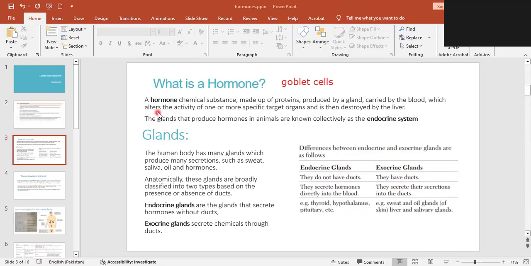I need to maintain that set point. So if something goes above or beyond, it is altering my situation. Right? So hormone actually deals with that situation. For example, my body temperature is 37, right? Right now, this is a winter season, or when we have a summer season, we feel hot. Why did we feel hot? Because in the surrounding, the temperature was higher. My body detected it. My skin detected that, right?